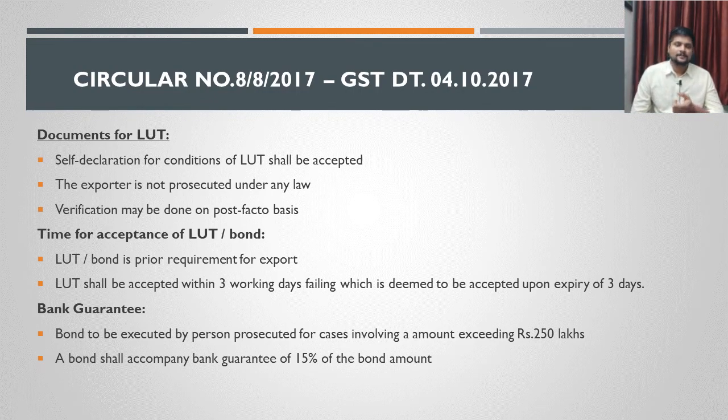I told you that if a person is prosecuted under any law and the tax amount involved is more than 250 lakhs, then he cannot export goods under LUT. And verification can also be done on a post facto basis. Post facto basis means after issuing the LUT also, the authorities may do certain verification. That is also allowed.